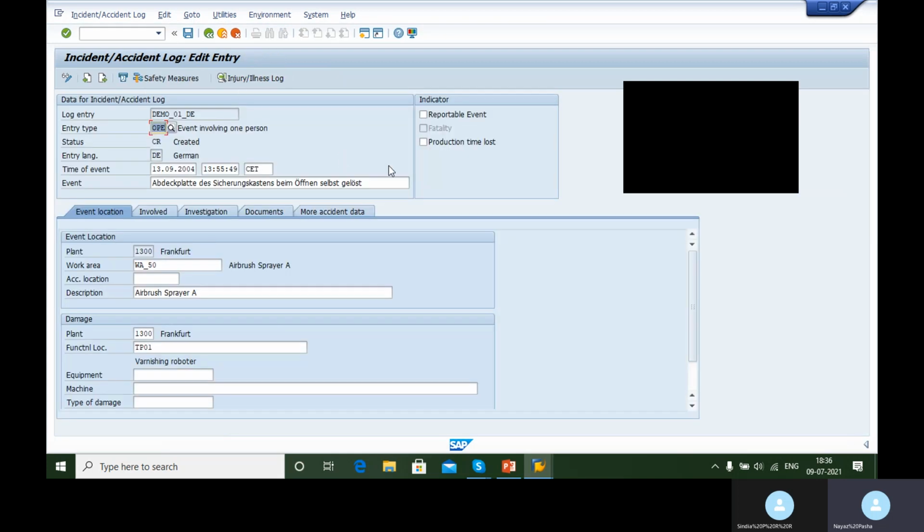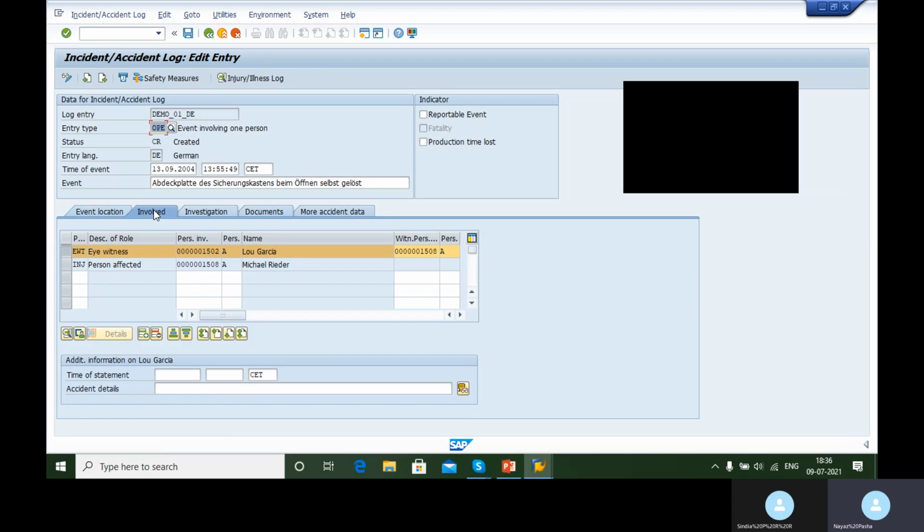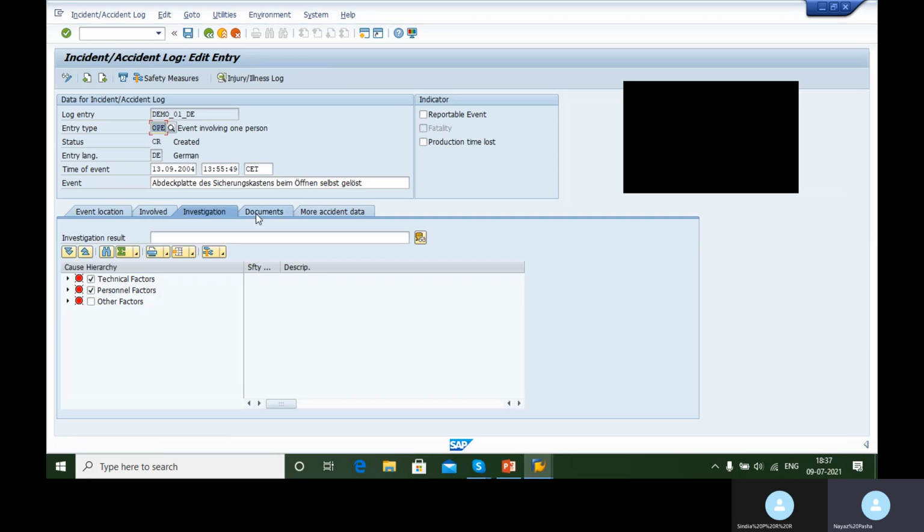This is your accident incident report, wherein you can create the data in a detailed manner, starting from the event location up to the investigation, trying to find out what was the root cause, involved people. If you have any eyewitness, you can take the eyewitness statement, you can conduct an investigation, you can upload the supporting documents. Okay, this is all related to your accident data.